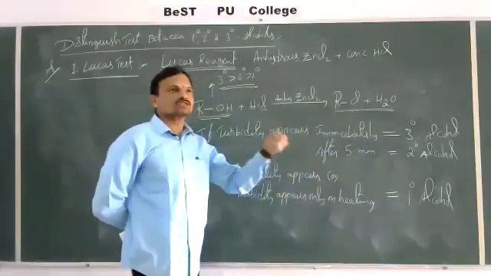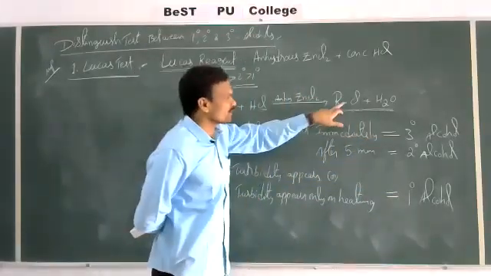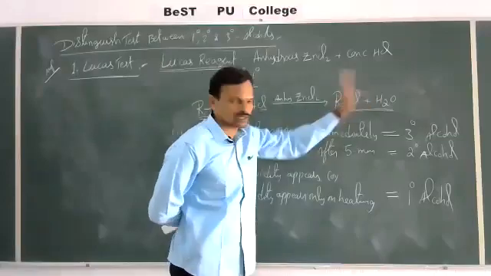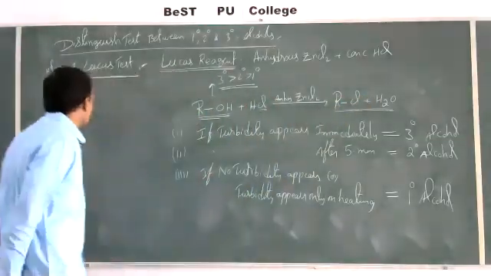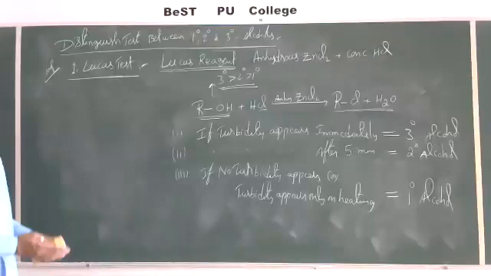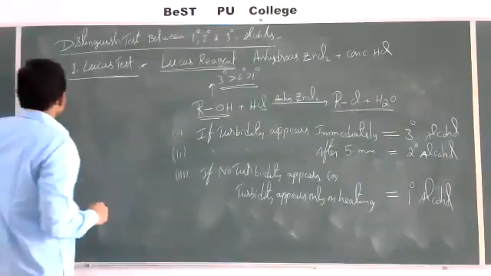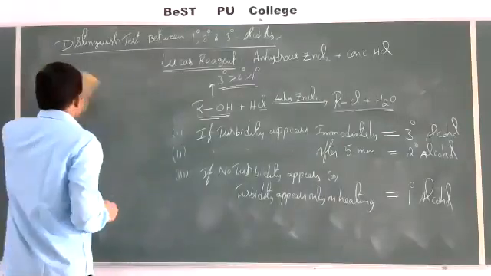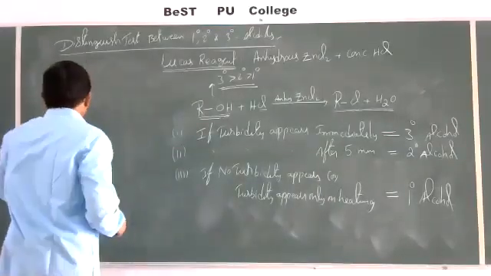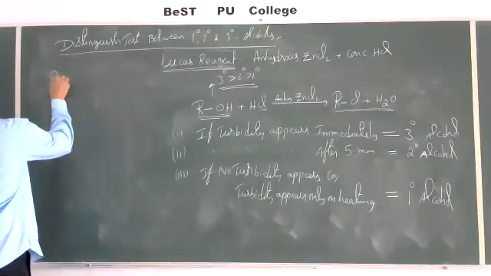Here the turbidity is due to the insolubility of the haloalkane formed in water. So this is the distinguishing test between primary, secondary and tertiary alcohols. This is one test which is important for PUC as well as for the practical exam. And one more test, Victor Meyer's test.